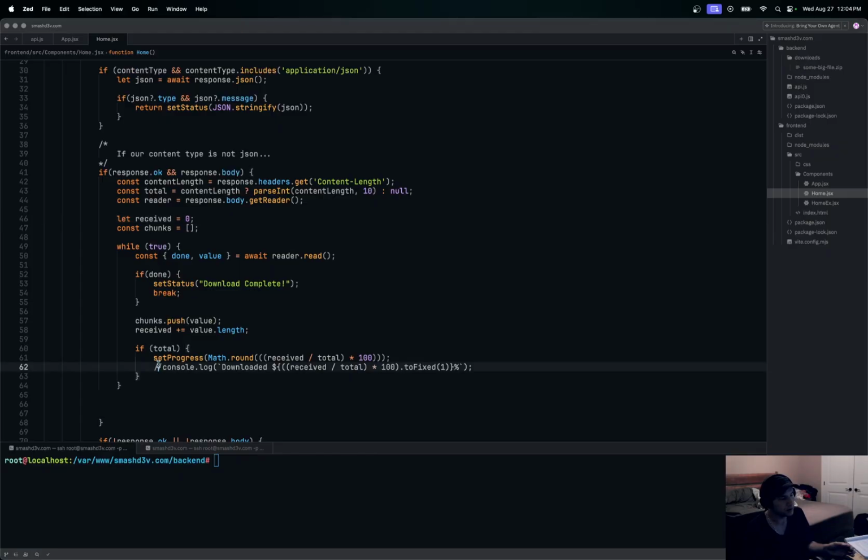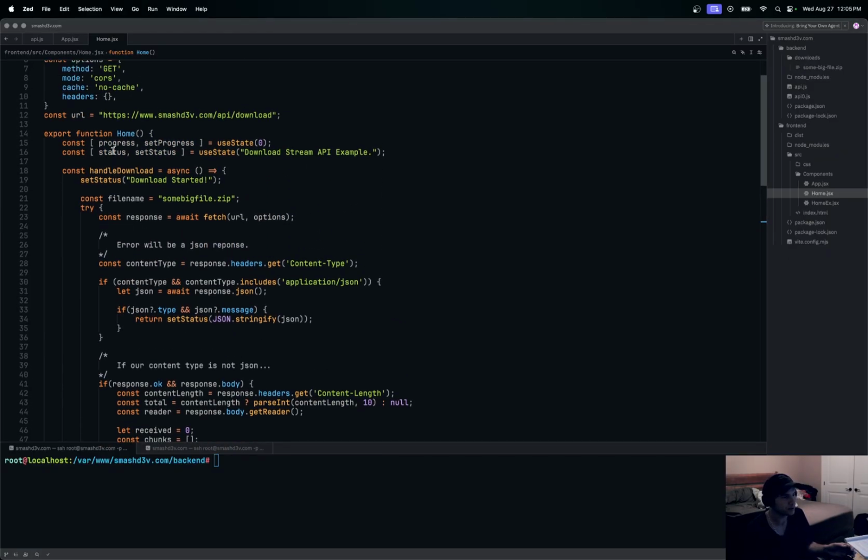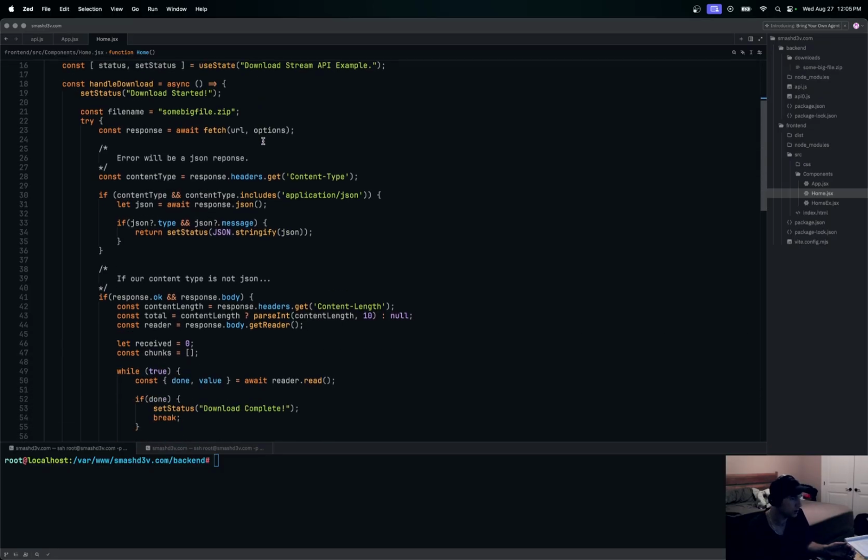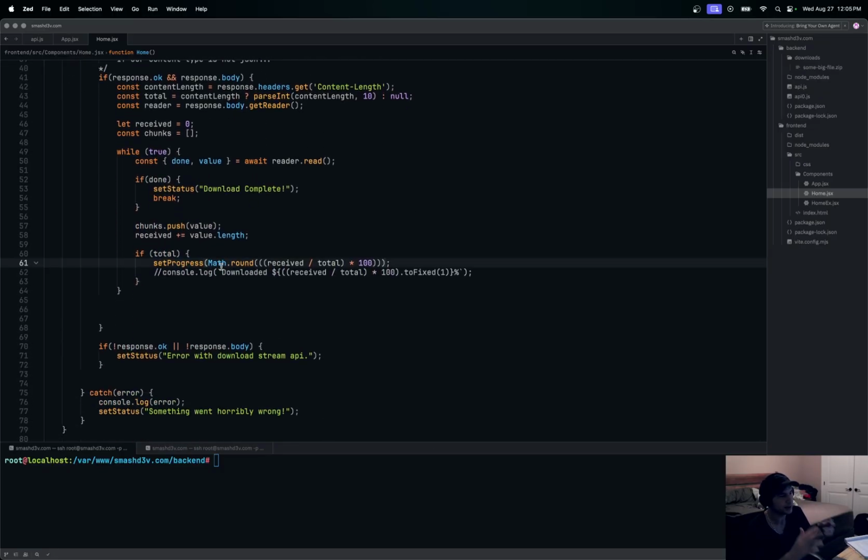So the total, we're just going to set the progress right here. So if you look up here, we have this little progress right here in React. With this use state, it's set to 0. And all we're doing is just rounding it to the nearest 1 or 0, so we don't have a decimal there. And we're saying set the progress to whatever that is, 30%, 40%, 50%.